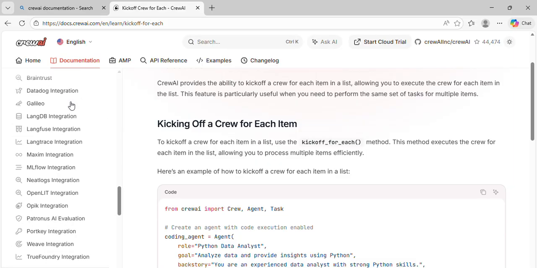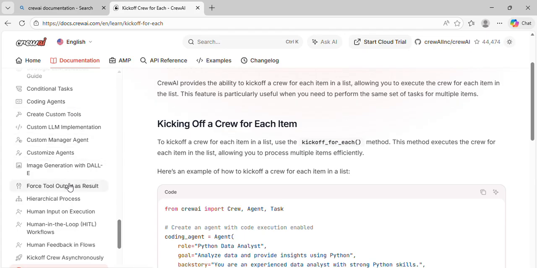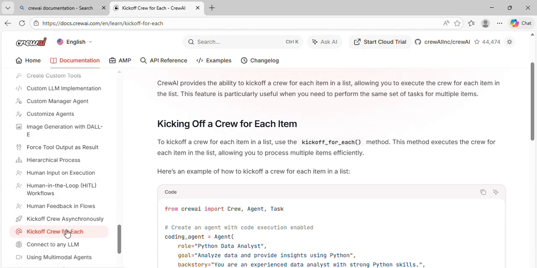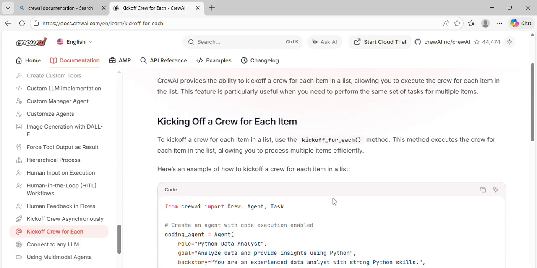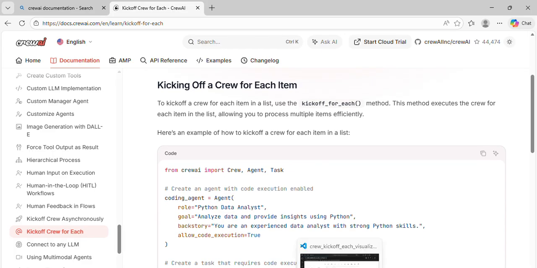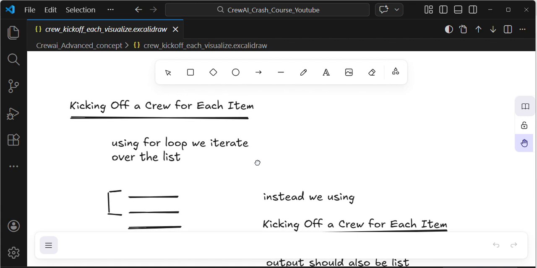Here I am going to cover kickoff and kickoff for each. I will give some theoretical overview, then you will be able to understand it easily. So in CrewAI kickoff, while kickoffing the crew, we are giving it in this way.